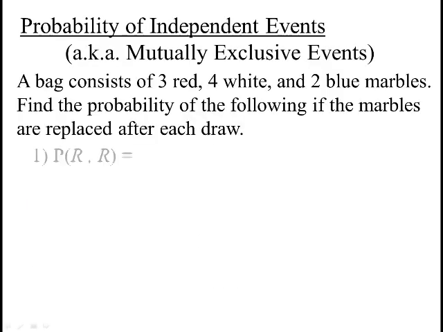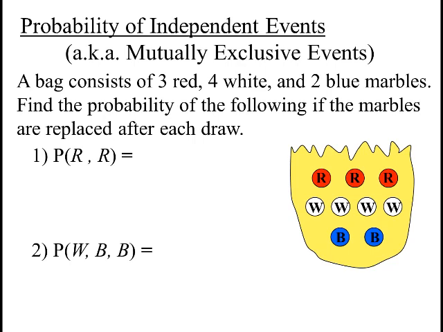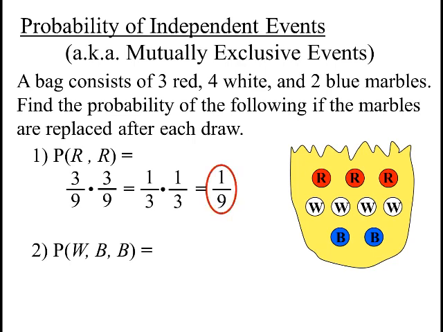So let's look at some independent events here. Here I have a bag. It consists of 3 red marbles, 4 white, and 2 blue. I want to know what's the probability of getting red, comma, another red. So this is 2 events right here. You separate your events with a comma. So the probability of getting the first red is going to be what? 3 out of 9. Now, you're putting that red back in the bag. So now there's still 3 red marbles in there when you go to take out the second one. So this could be reduced to 1/3 times 1/3, which is 1/9.